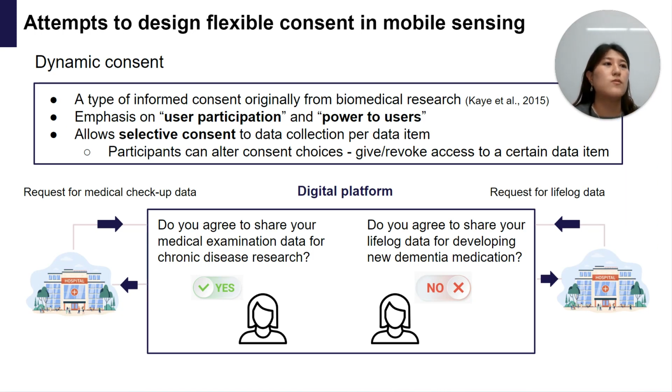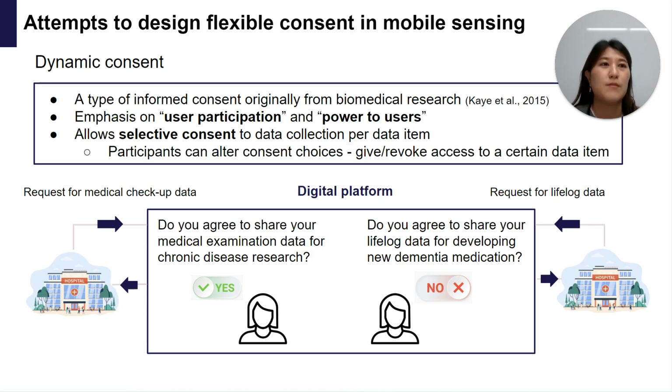To tackle this issue, a concept called dynamic consent has been introduced to recent ubiquitous computing studies to offer more flexible data collection consent for users. Dynamic consent is a type of informed consent that has been originally discussed within the realm of biomedical research. Through a digital platform, dynamic consent offers a descriptive explanation of data collection and allows selective consent to data collection per data item. The crux of dynamic consent lies in its transparency, as it helps participants exercise their full rights to control their data.